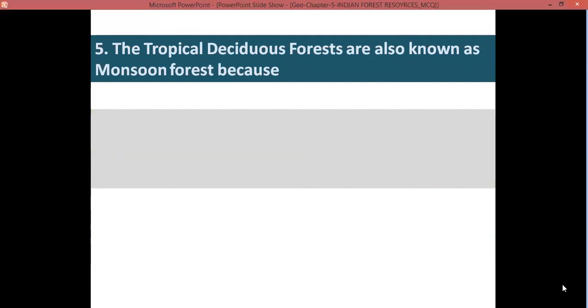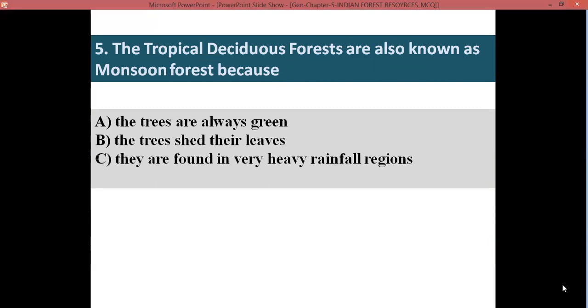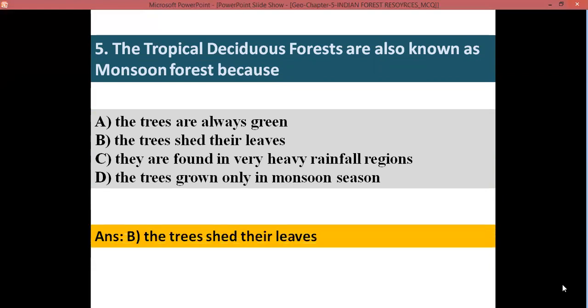Trees grown there. The tropical deciduous forests are also known as monsoon forest because A, the trees are always green. B, the trees shed their leaves. C, they are found in very heavy rainfall regions. D, the trees grow only in monsoon season. Yes, children, you are correct. B, the trees shed their leaves.